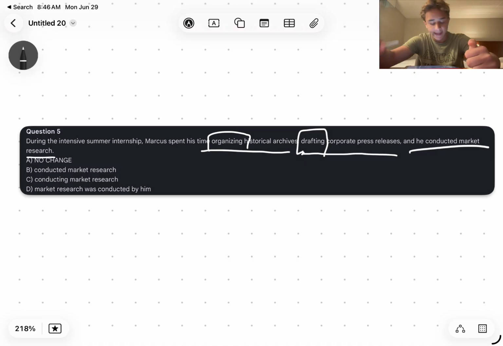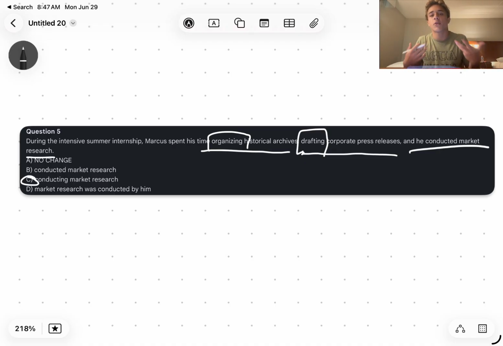And then it says, and he conducted market research. So this "and he conducted" is not a gerund form. This is just a normal past tense form of the verb to conduct. So we obviously want to change that because we want the structure to be consistent throughout the whole sentence. So it's not "and he conducted market research." We should change this conducted to its gerund form. So it should be conducting market research. Conducting market research is answer choice C, so that's the correct answer.